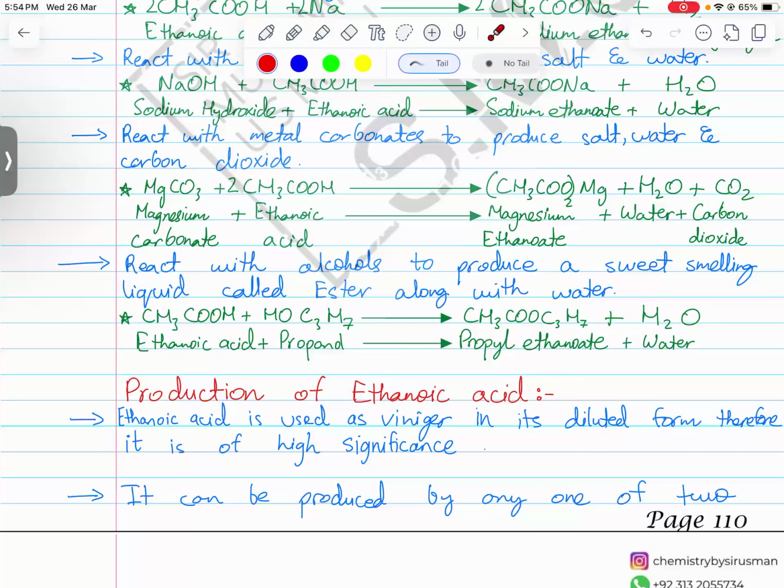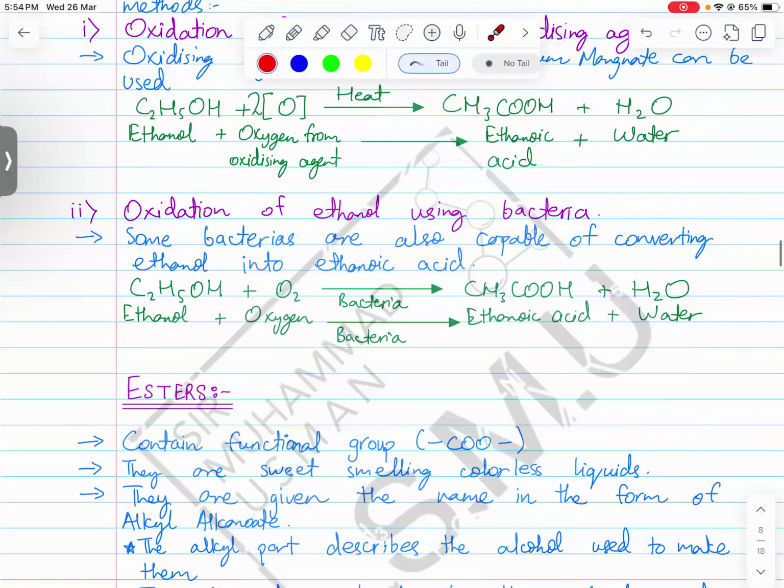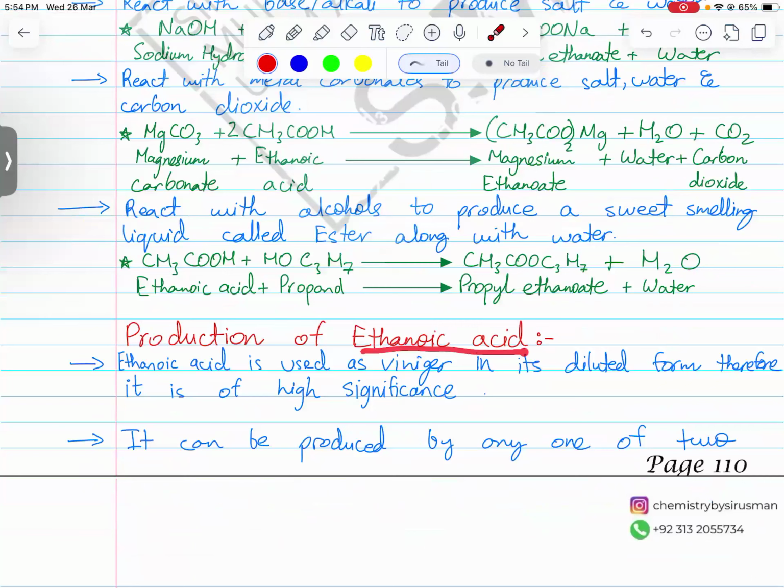For now we can just learn how ethanoic acid can be produced. Ethanoic acid is a carboxylic acid which is used in vinegar. Basically, 4% concentration ethanoic acid is used in strong vinegars, and vinegar is basically a flavoring, souring agent. It is used in the food industry quite commonly. So ethanoic acid is the main ingredient of vinegar, which is used in its diluted form. Therefore, it is of high significance.